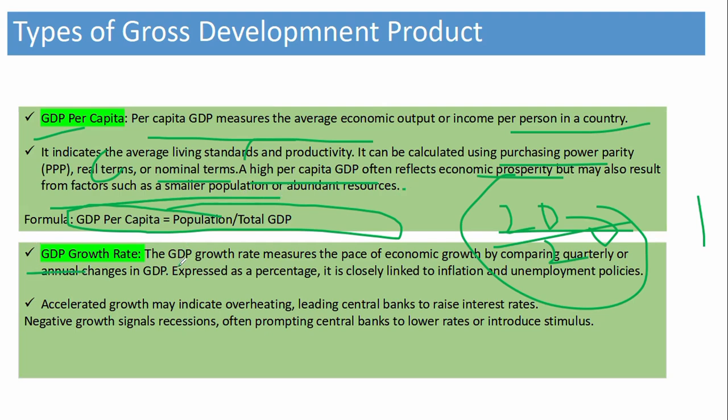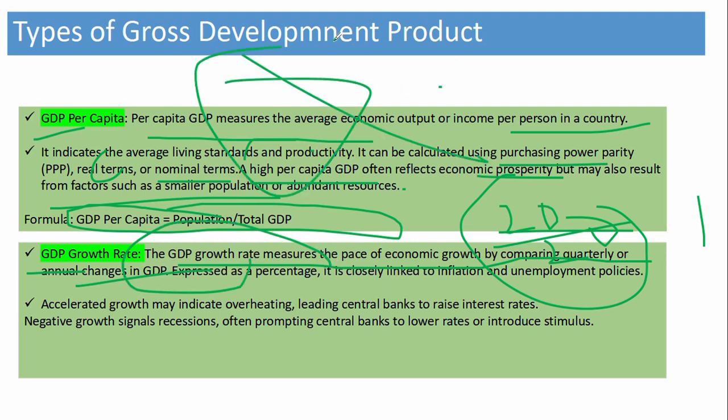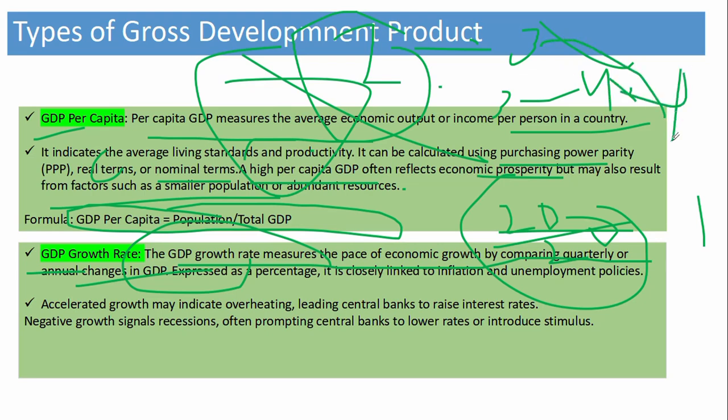Okay, what is GDP growth rate? GDP growth rate measures the pace of economic growth by comparing quarterly or annual change in GDP. This is expressed in percentage terms. Let's consider second quarter GDP growth is 3%, and third quarter is 4%. This is always compared with the previous quarter, and it is closely linked with inflation and unemployment policy.